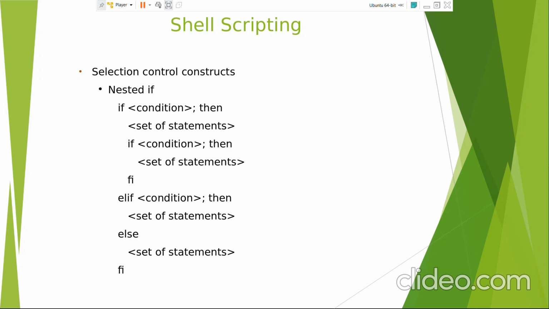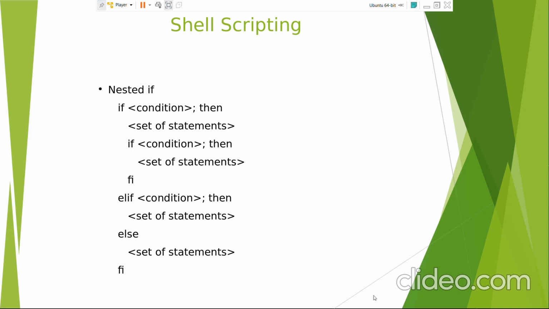Just look at this if condition, then a block of statements. Within that, before even ending that if condition, you are checking another if condition. So there is an inner if, then a block of statements, fine. Then you end that simple if. Then elif condition, then a block of statements, else a block of statements, and then fi.